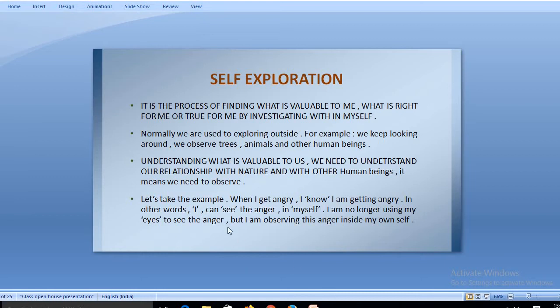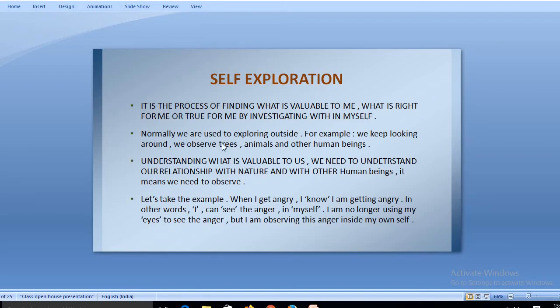After finding out what is valuable for me, what is right for me and true for me, by investigating within myself. When you investigate within your own self what is right for you, what is true for you, and what is valuable for you, when you investigate all these three questions within yourself, that is what we call self-exploration. Because at that time you can gain the value of ecstasy, and you can judge or bifurcate between what is right and what is wrong, what is true and what is untrue for you.